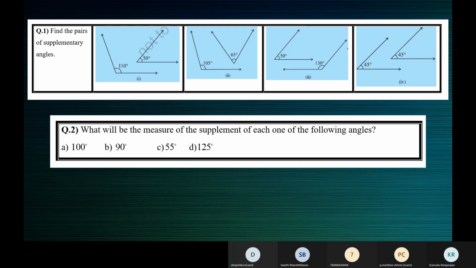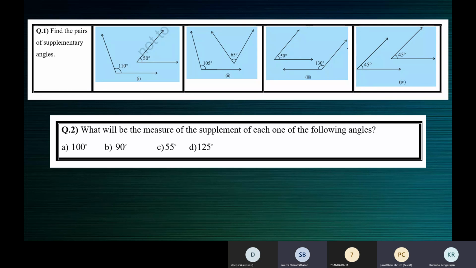Deepshika? What kind of angles are they in figure 4? Acute angle, ma'am. Okay, they are acute angles, fine. Any other answer?